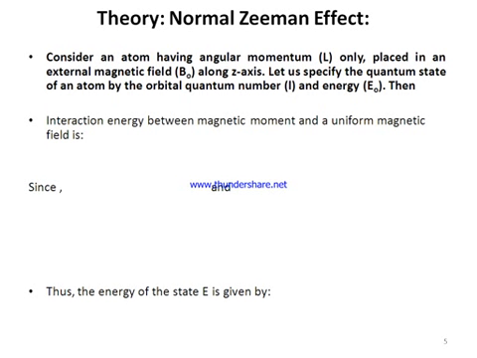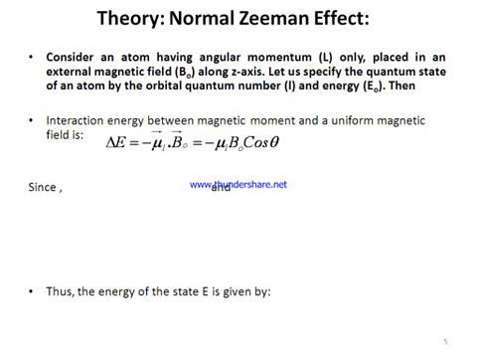Let us try to understand the theory of this normal Zeeman effect. For that, consider an atom having angular momentum L only, that means S is equal to 0, placed in an external magnetic field B0 along the z-axis. Let us specify the quantum state of the atom by orbital quantum number L and energy E0. Then the interaction energy between the magnetic moment and a uniform magnetic field is given by ΔE.